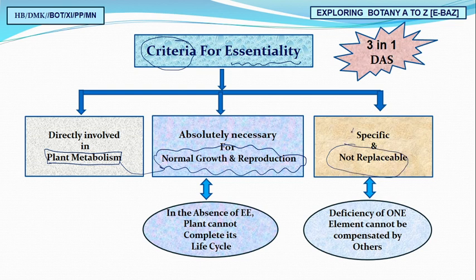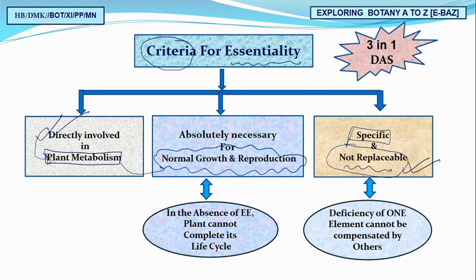These essential elements are specific; you cannot replace them. Why can you not replace them? Because they are directly involved in plant metabolism. That's why they are not replaceable. How will you decide? How will you claim that it is not replaceable?